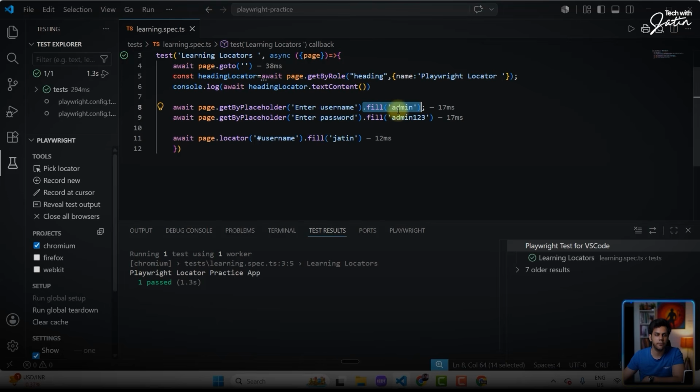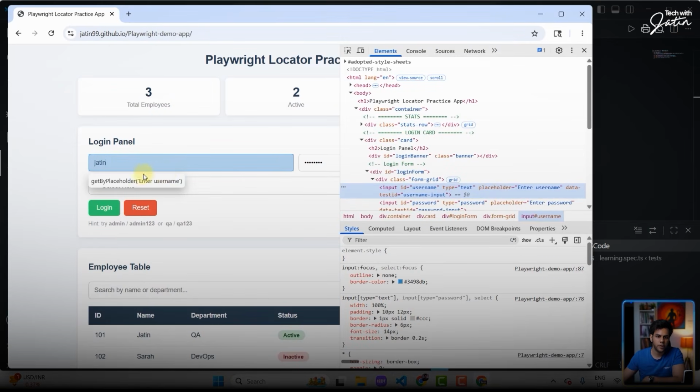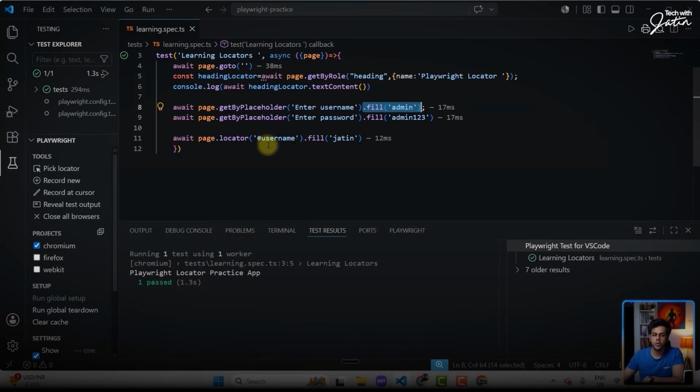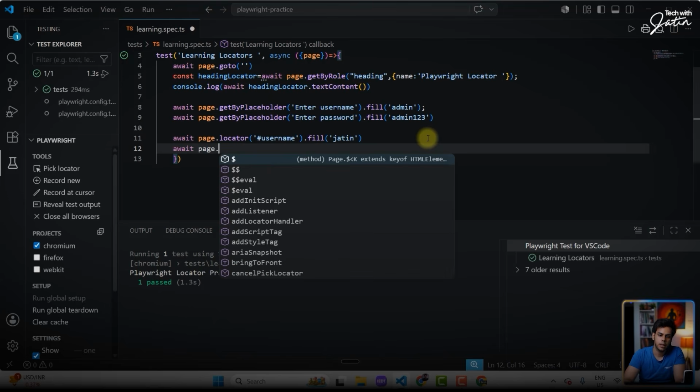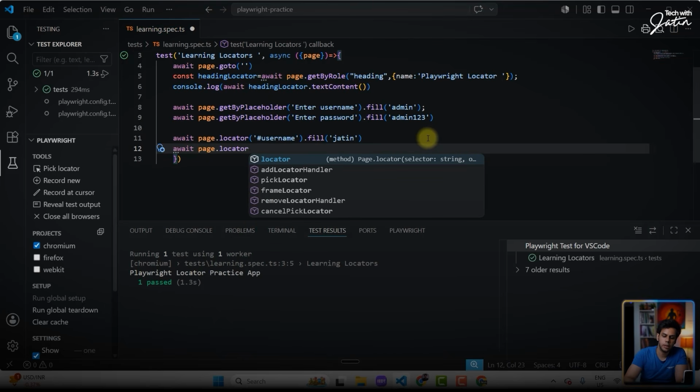Is Jatin going to be appended to admin? Let's see. The answer is no. Here you see admin has been removed and Jatin has been kept over here. So when you're using the fill method, what is the fill method going to do? Fill method technically removes the old text and it keeps the new text. Again, a very important interview question. In an interview, they can ask, how do you append the text with the help of Playwright? Then what are you going to say? In order to append the text, there is another method.